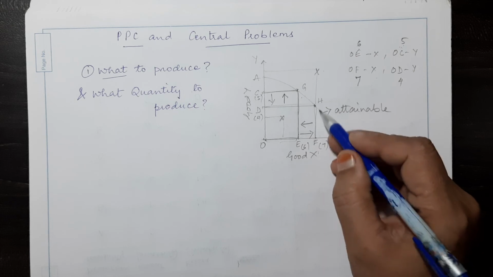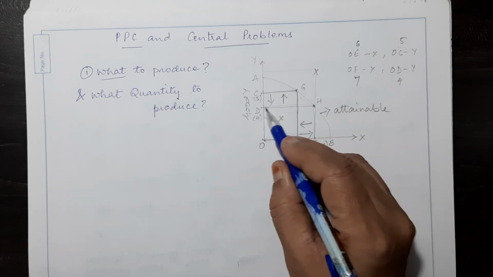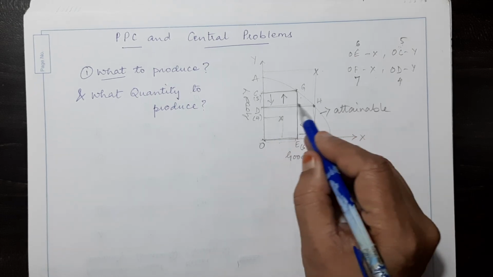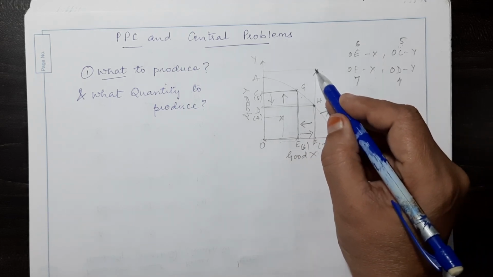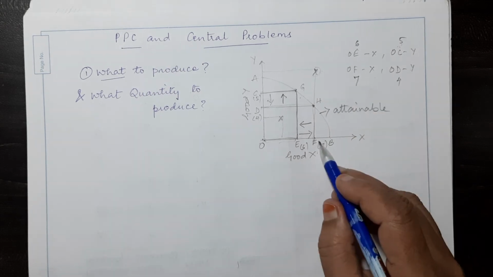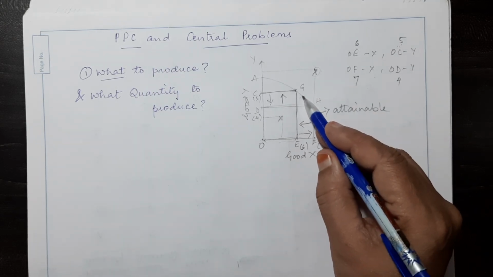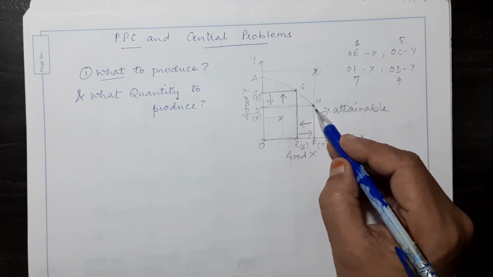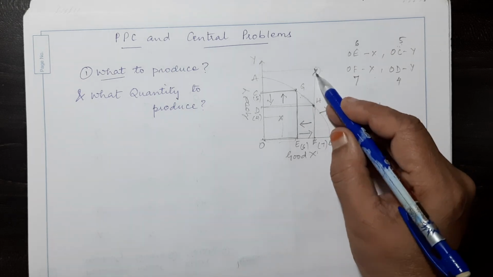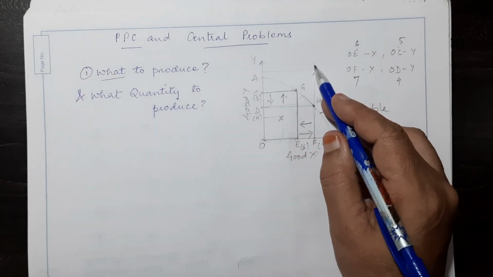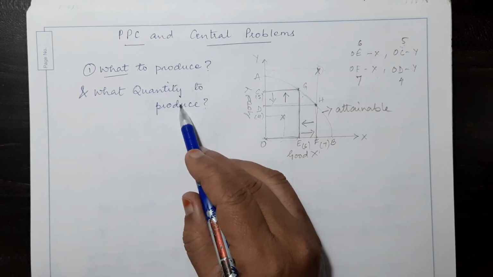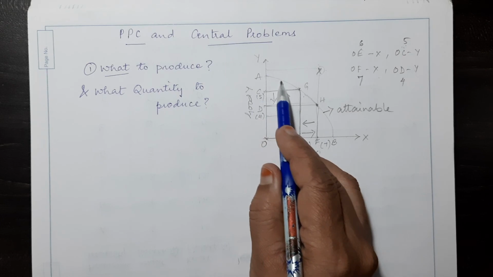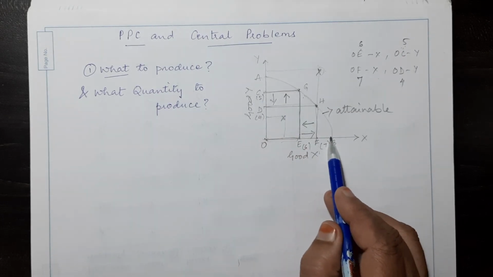So if you produce these many of X, then you have to produce only these many of Y. So this is an unattainable combination, because resources when fully utilized remain on this PPC. So this is beyond the PPC. Any point beyond the PPC is an unattainable combination. So what quantity should be produced? The quantity should be the combination which lies on the PPC.